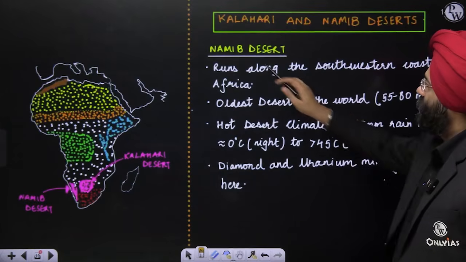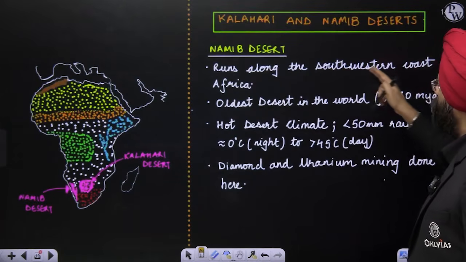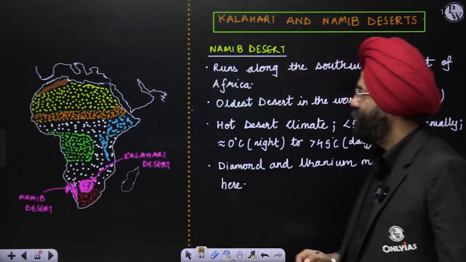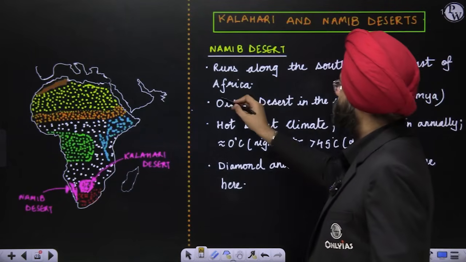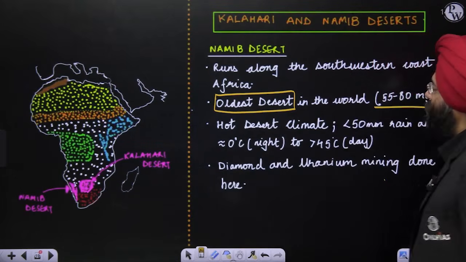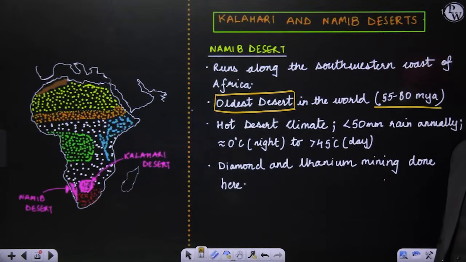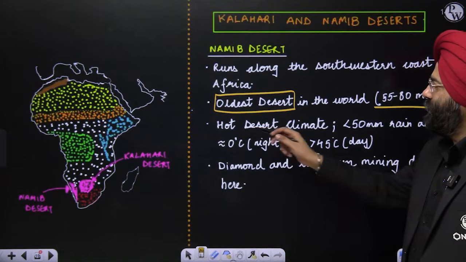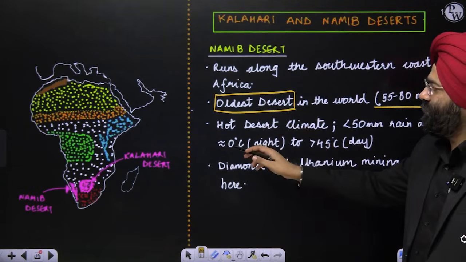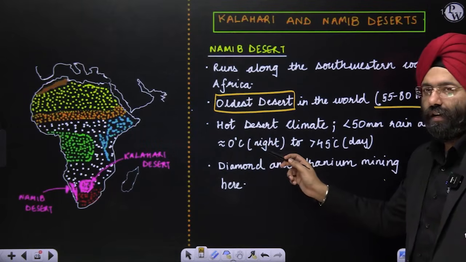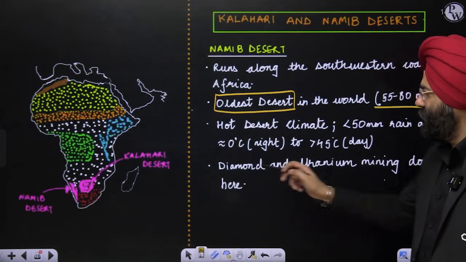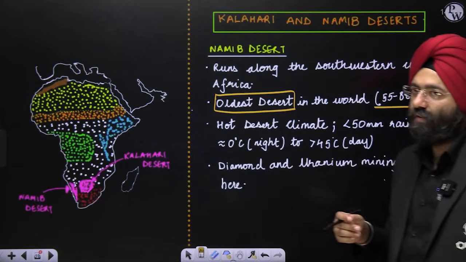Now, the Namib Desert runs along the southwestern coast of Africa. It is the oldest desert in the world, 55 to 80 million years old. It has a hot desert climate, with less than 50 millimeters of rain annually. Temperature might be, let us say, 0 degrees Celsius at night to even greater than 45 degrees Celsius during the daytime. Diamond and uranium mining is done here. So again, very, very important economically.